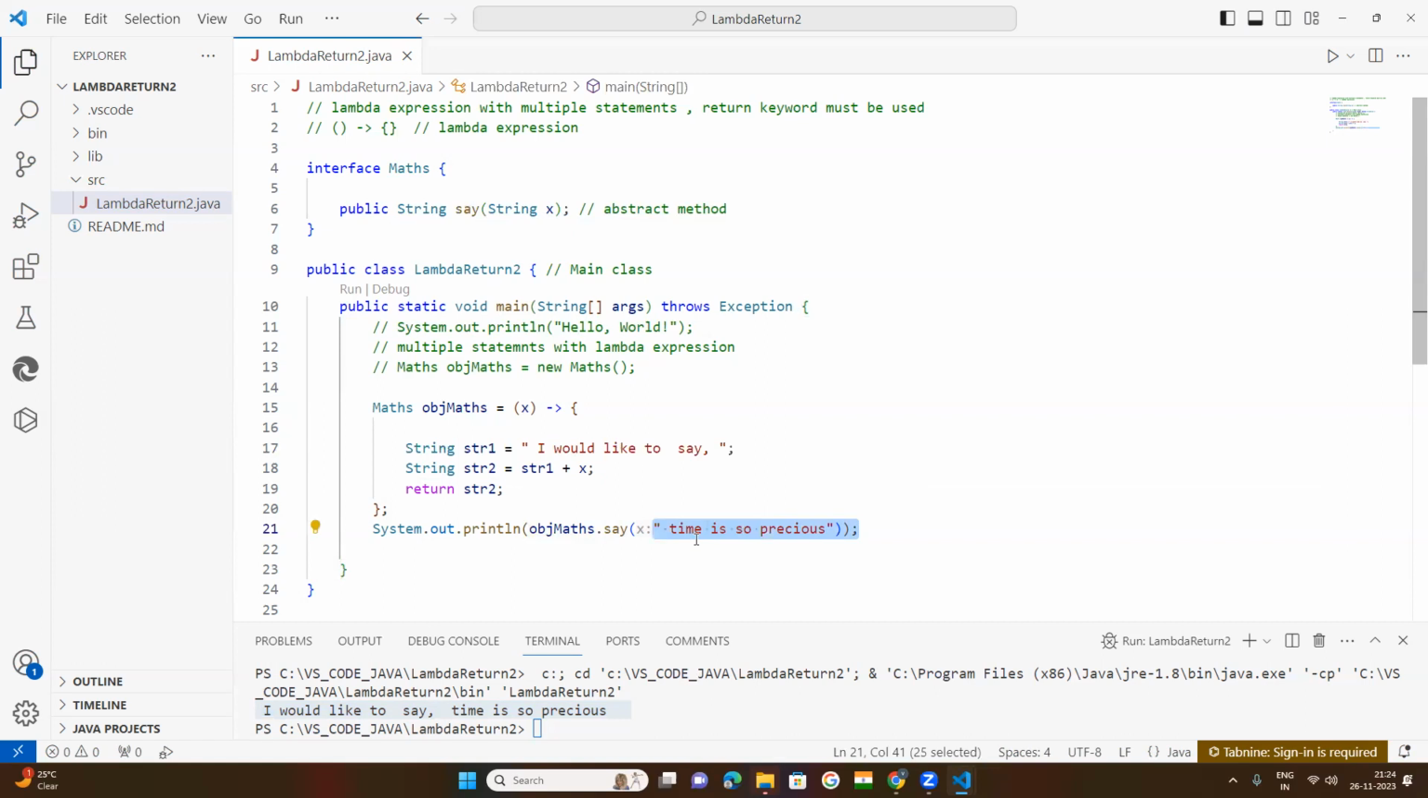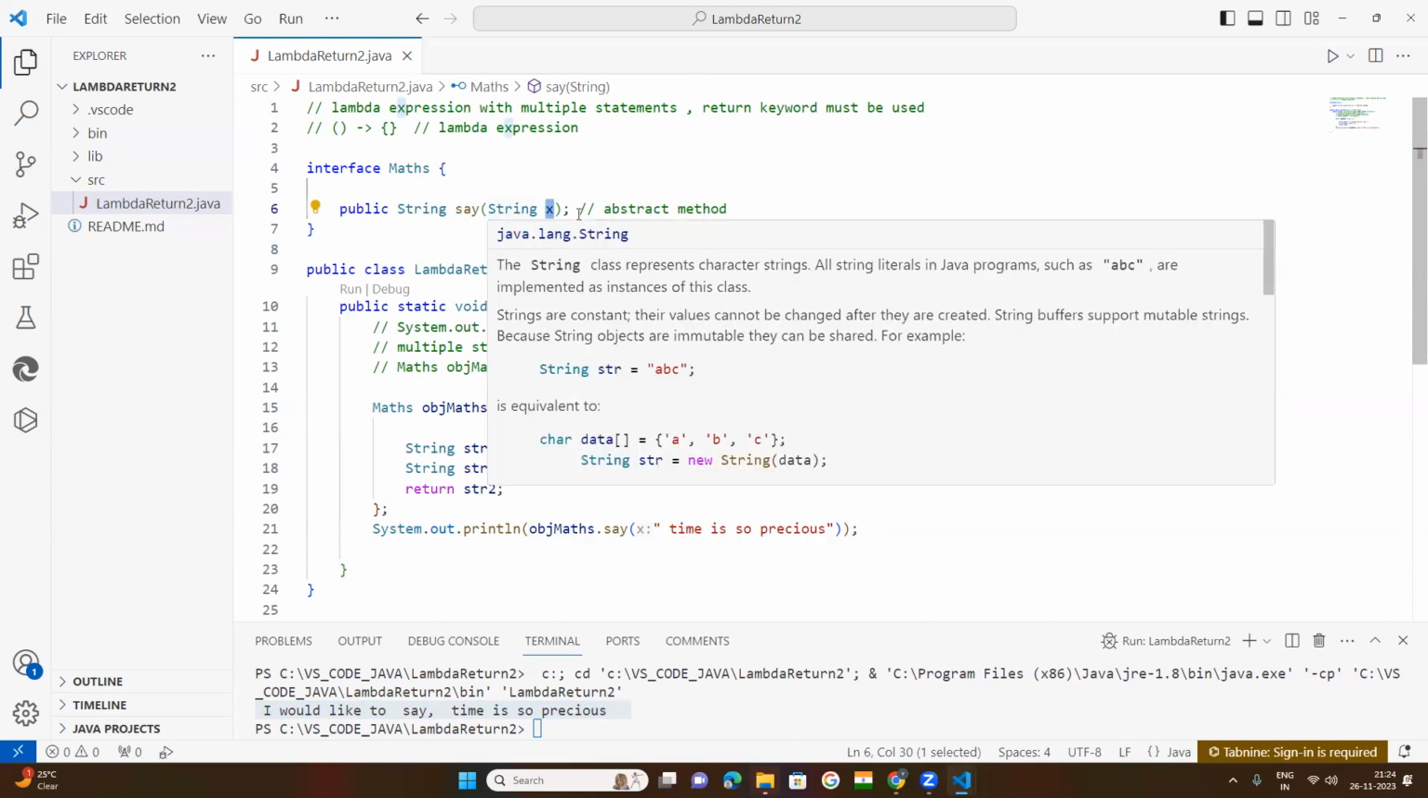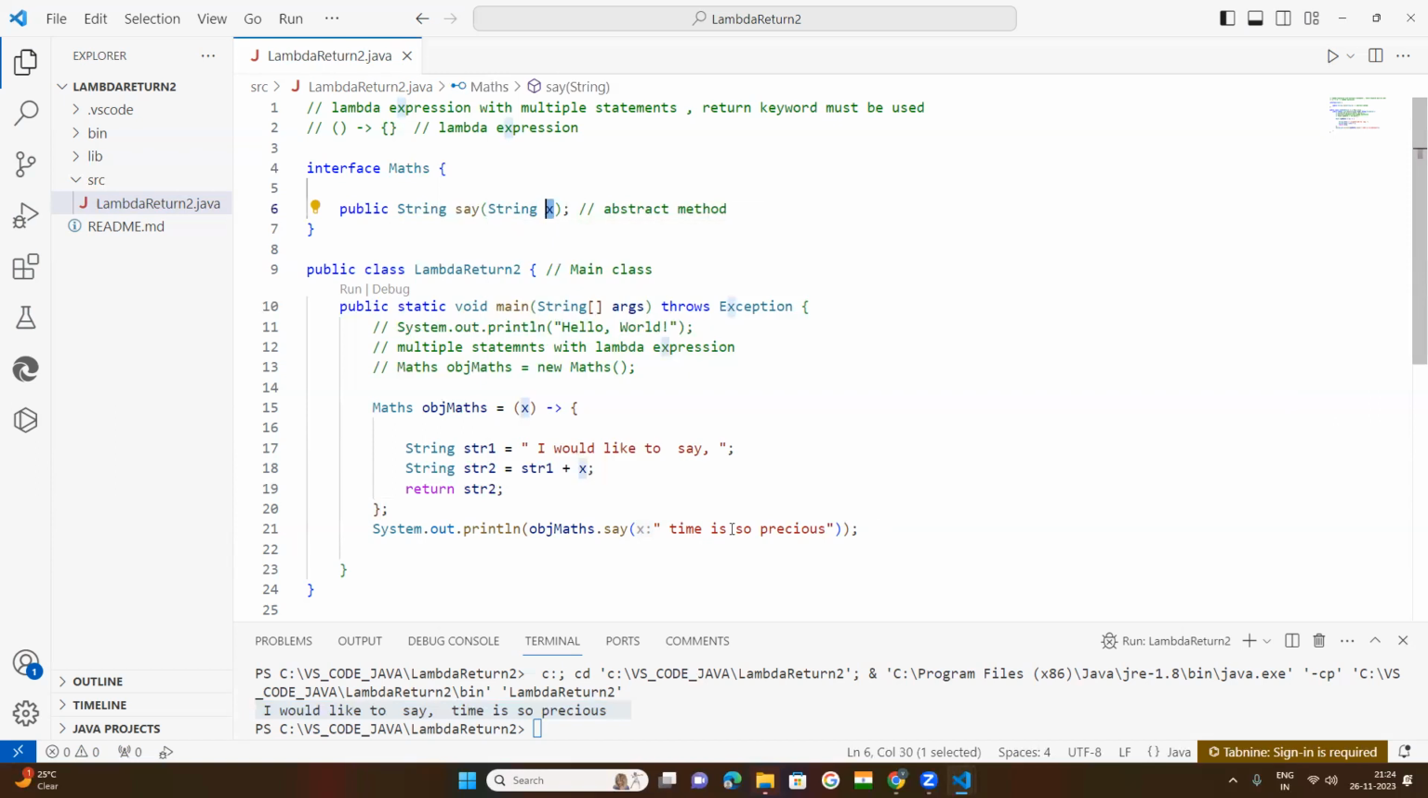So you simply need to understand, I told you many times, once any parameter is passed at the time of method declaration, we need to pass the value whenever we are calling that method, as an argument. Here you simply say argument. So this is what multiple statements used in a lambda expression.